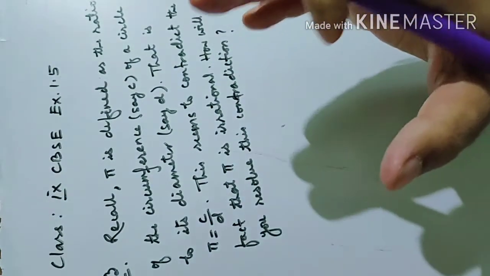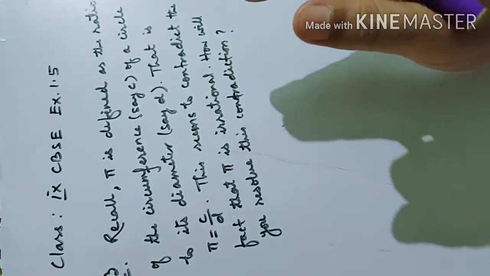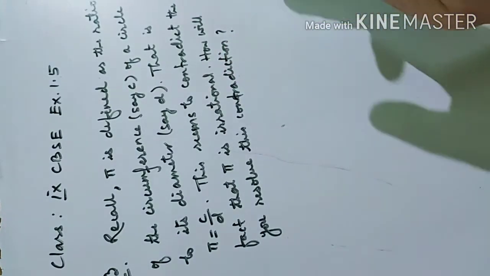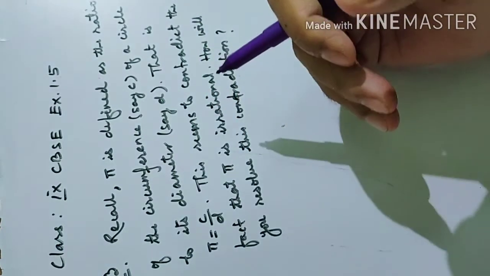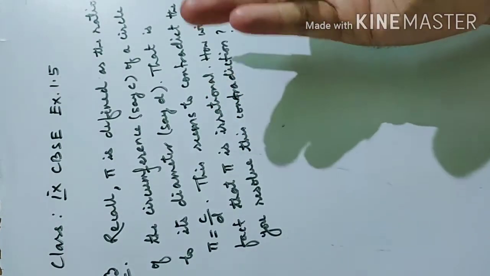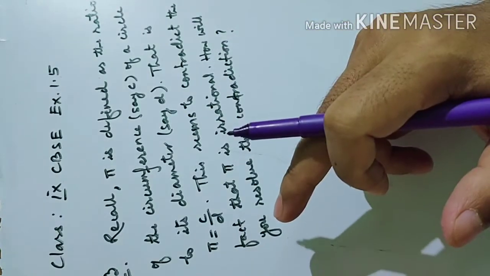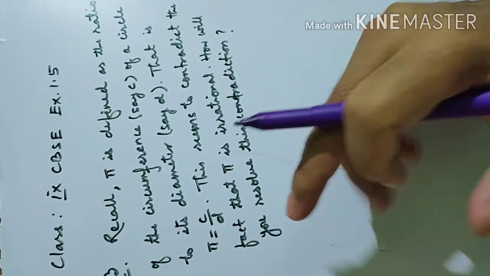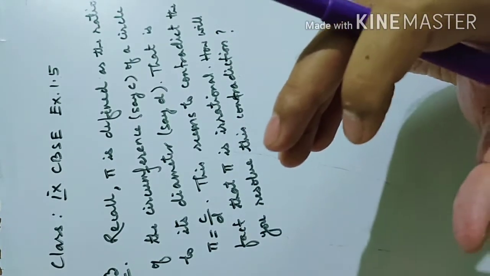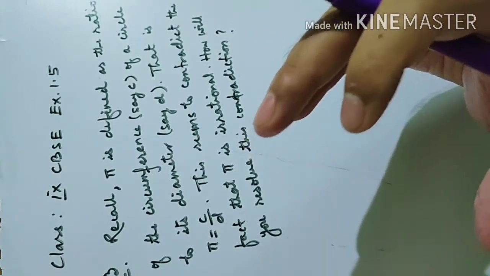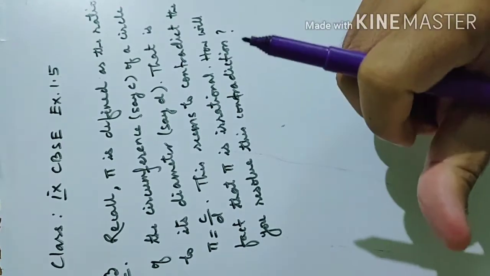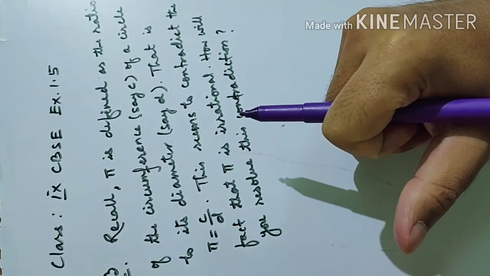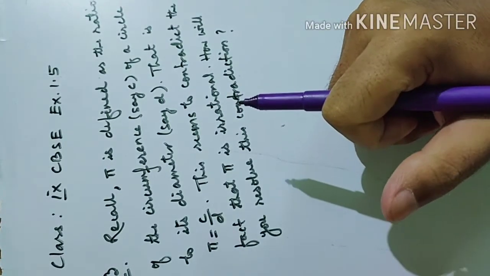So we already know an irrational number means one which cannot be written in the form of p by q. But now C by D is in the form of p by q. So if it is in the form of p by q, pi will be a rational number. So this statement gives a meaning opposite to the fact. What is the fact? Pi is an irrational number. So how to resolve this? We have to learn now.